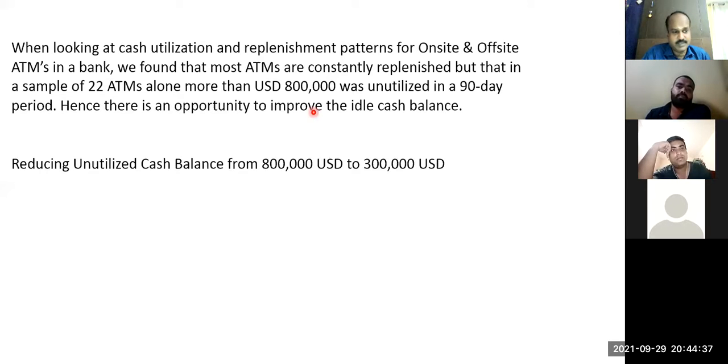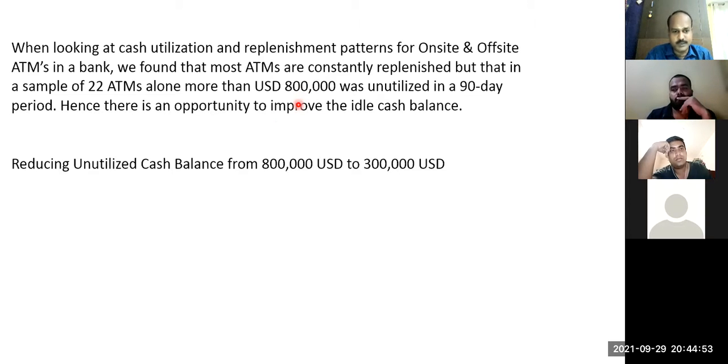So is it not blocking the cash flow? If the same bank can use the money for other activities, it will be helpful for the business, right?